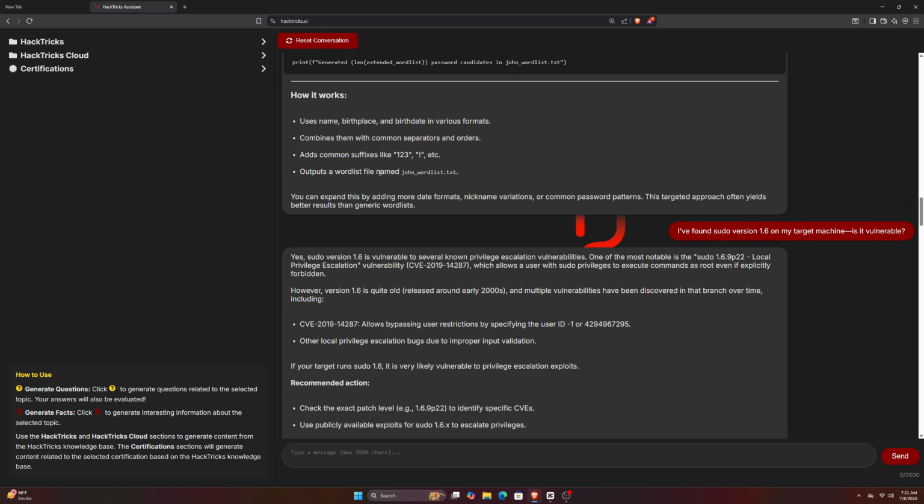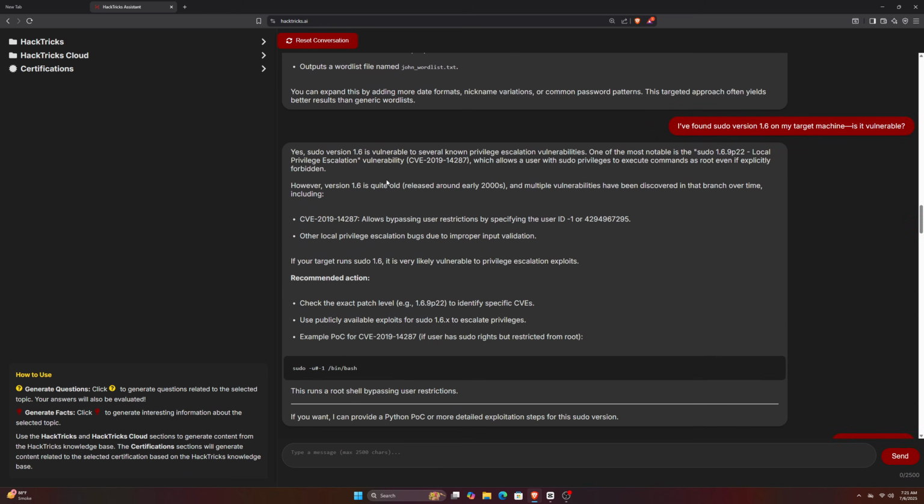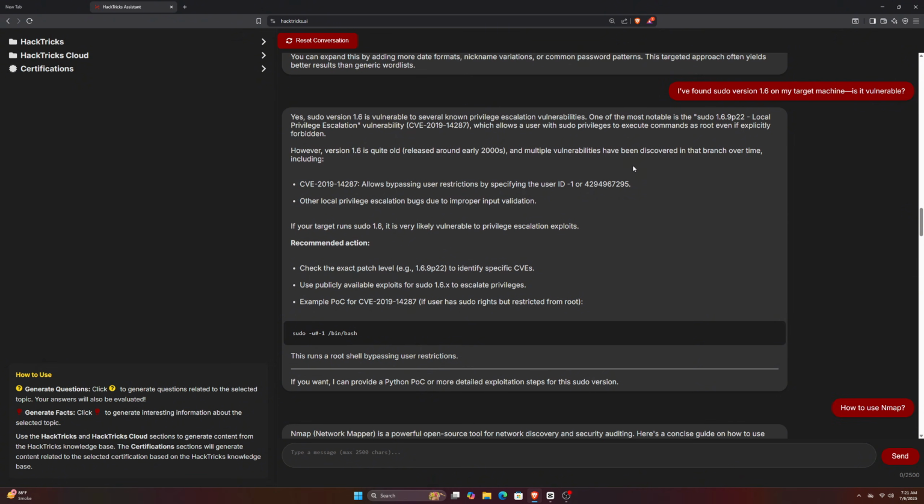One of my favorite ones is searching for exploits and vulnerabilities in software. For example, let's say you find an outdated version of sudo on a target machine, like version 1.6. You know this might be vulnerable to privilege escalation, but you're not sure if there's an exploit for it. Instead of manually searching every website, you can just ask Hackrix AI. I found sudo version 1.6 on my target machine. Is it vulnerable? And it gives you an answer instantly.